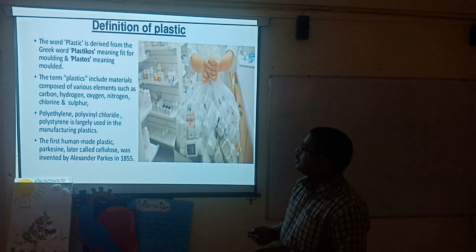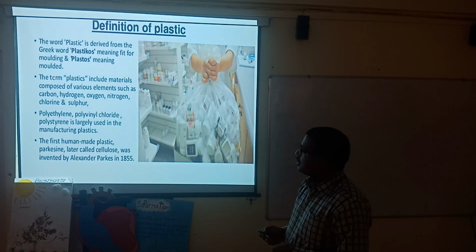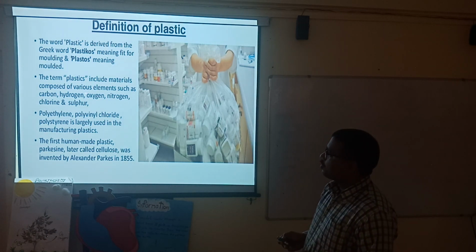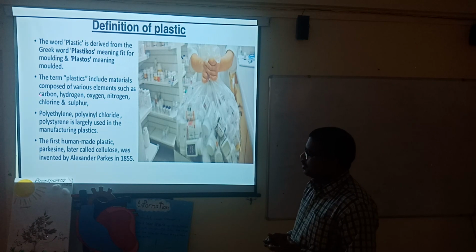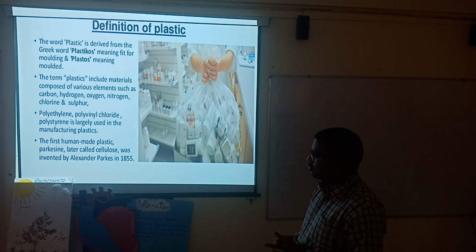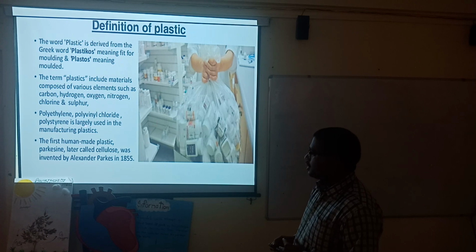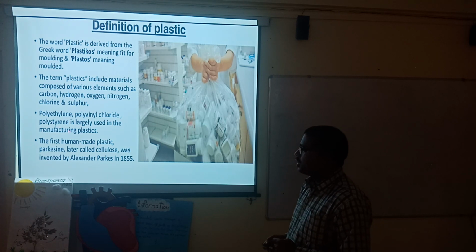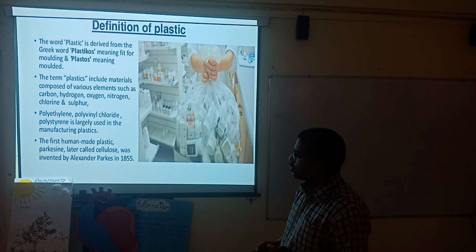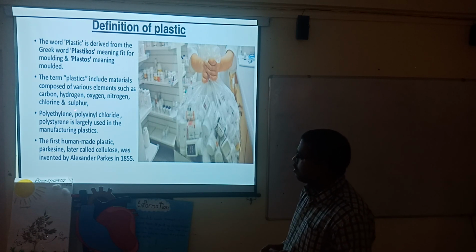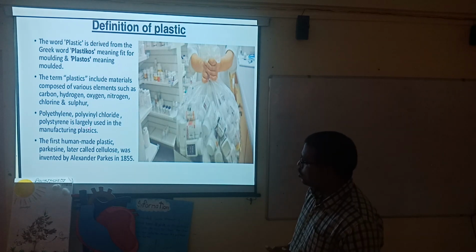Here the definition is written. First definition: the term plastic includes materials composed of various elements such as carbon and nitrogen. These are some of the elements which combine together and form a plastic. Polythene, polyvinyl chloride, and polystyrene are some examples largely used in manufacturing plastic.